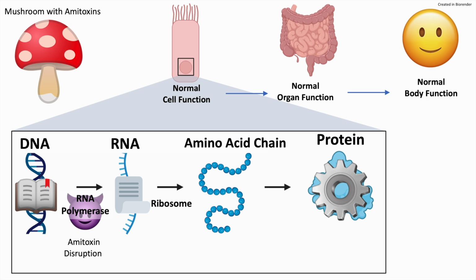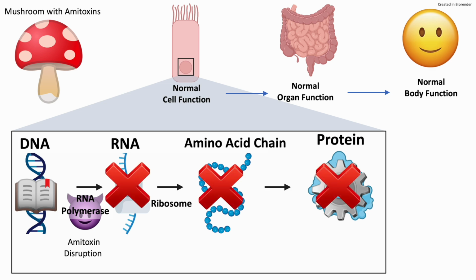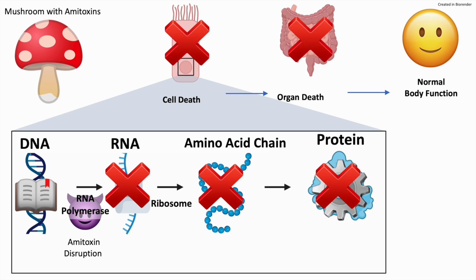This disrupts the conversion of DNA into RNA, and as a consequence, there is no RNA present that can be converted into protein. This leads to the cell losing the ability to make new proteins, and as the old proteins degrade, the cell can no longer keep itself alive or perform its normal functions. This leads to cell death, which results in organ death, and then finally bodily death.